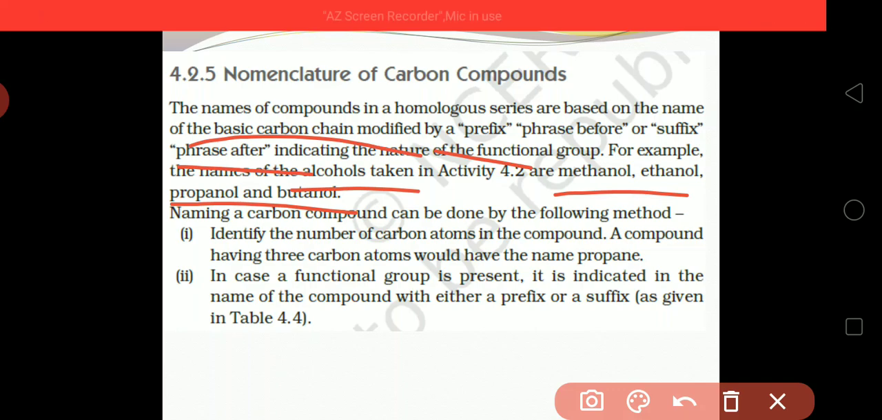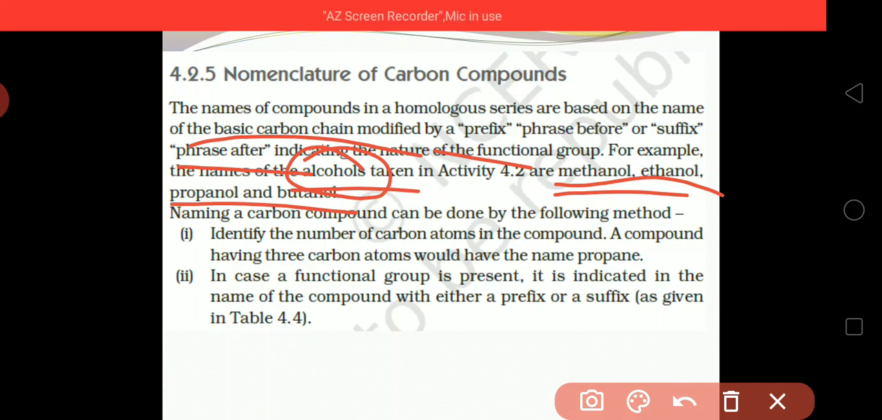Here, which functional group have we taken? We have taken the alcohol functional group. As you can see, in methanol and ethanol, the last "ol" is written, which indicates the presence of the alcohol functional group in the compound. So "ol" indicates the presence of an alcohol functional group in the compound, as in methanol, ethanol, propanol and butanol.